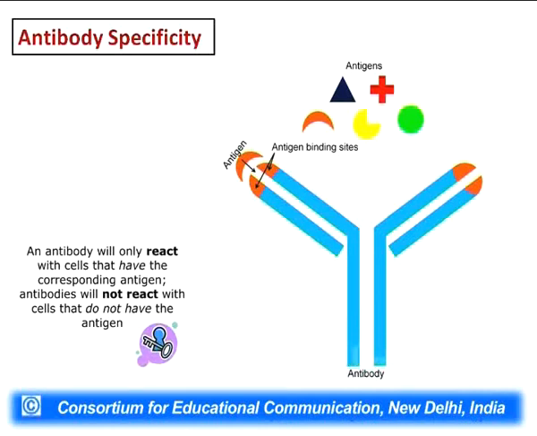So these antibodies are very specific and specialized molecules which are circulating in the immune system. Wherever they recognize an antigen, they immediately recognize that particular thing and they get rid of it by neutralizing it and subsequently activating the immune response system.